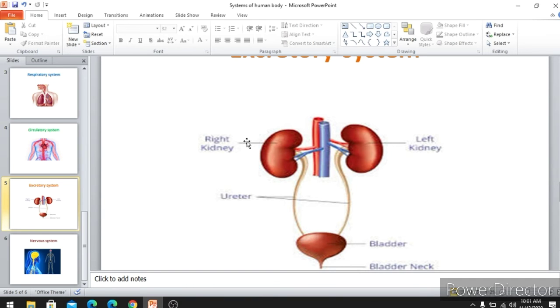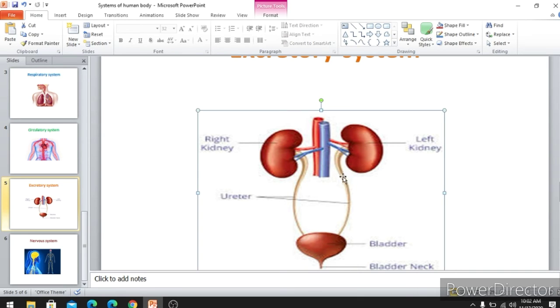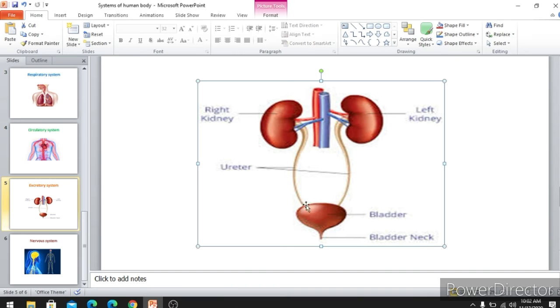So they will collect all that impure blood and filter it in the kidney, and they will send only the waste water, waste materials, to these tubes. From this tube it will come to the bladder. From there the urine is passed out.